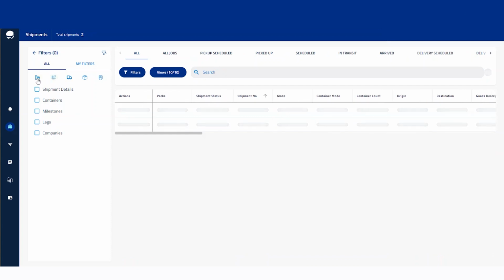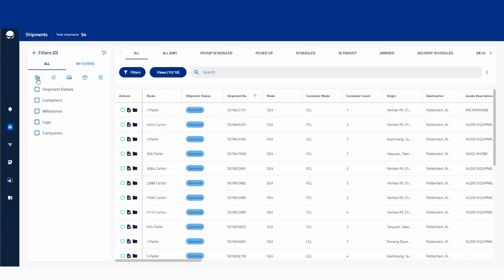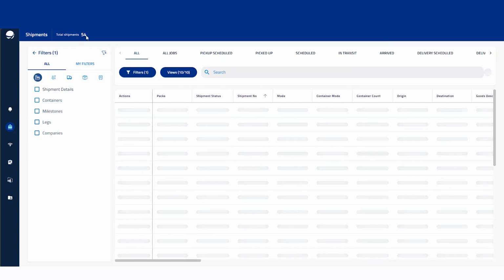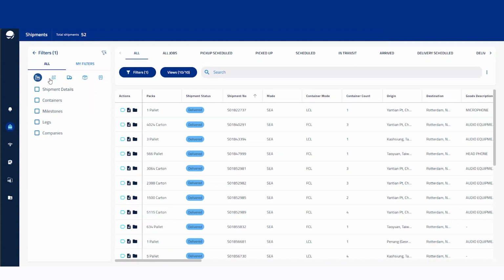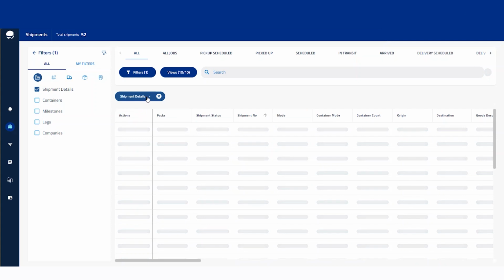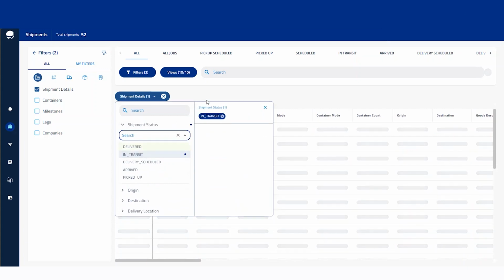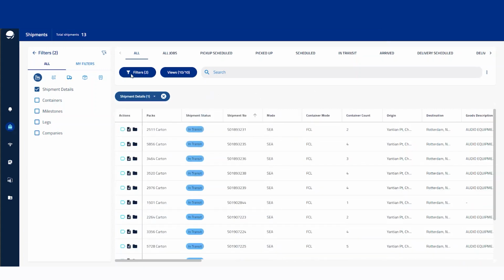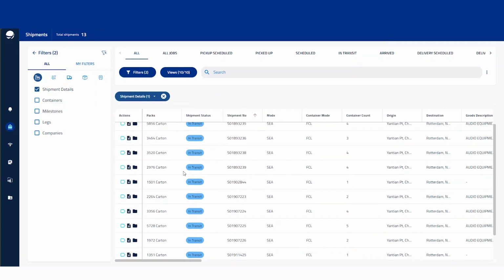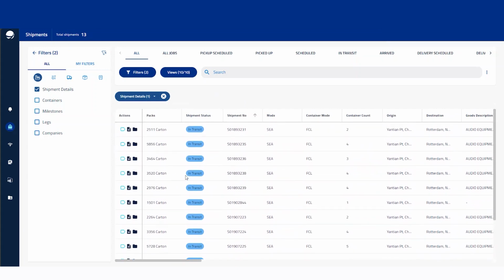Then again, if we wanted to go back to only the sea shipments and we wanted to get rid of those air shipments, I can go ahead and click this, and you'll notice those 2 air shipments will drop out, and then it will just be down to 52. Then we can also start to dial this filter in a bit more. So for instance, if we wanted to look into the shipment details, then for the shipment status, let's go ahead and look at just the in-transit shipments, for example. Then we can click off of this, and we can see there's 13 shipments currently in transit, all of which are listed here. So it again gives you a nice customizable option for your platform.